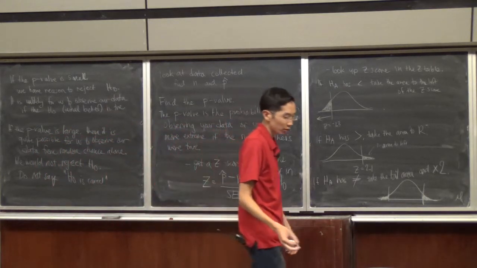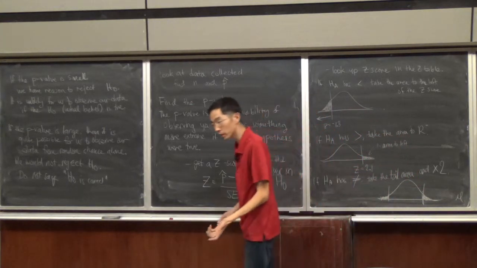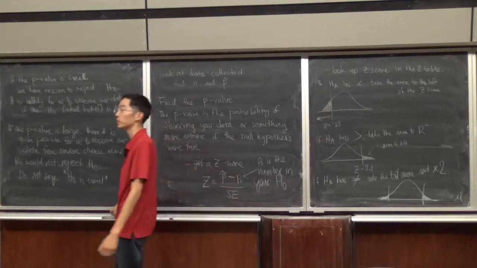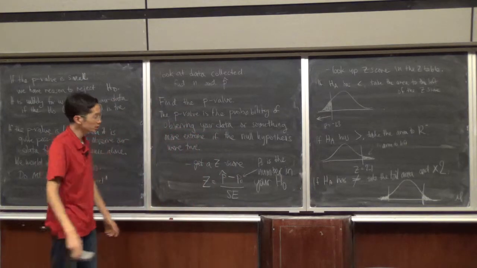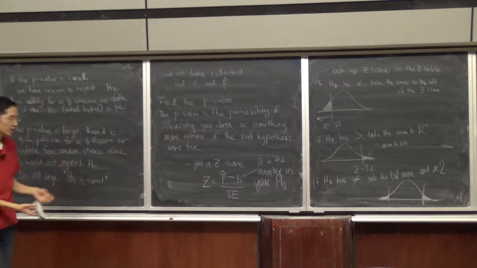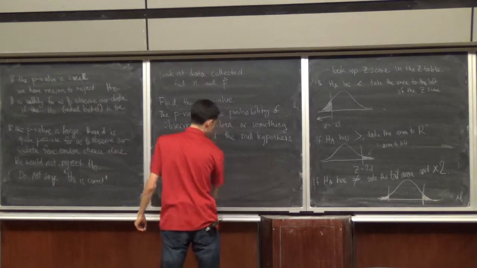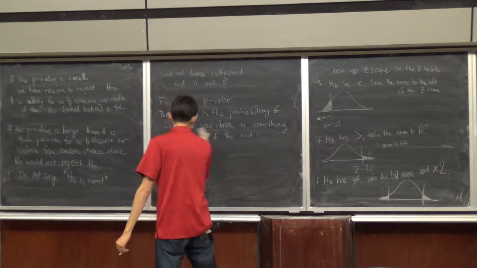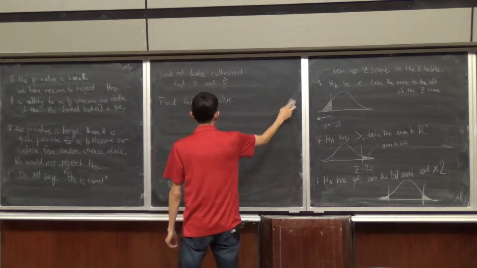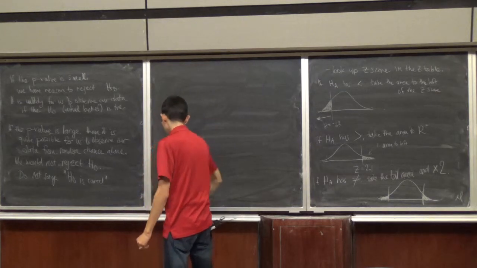Well, the truth is we have to decide when the p-value is large and when the p-value is small. A good rule of thumb, listen up, is that if the p-value is less than 5%, it's considered small, and if it's greater than 5%, it's considered large. But that is not the end-all be-all rule, and there is some wiggle room, okay? But that's our general rule of thumb. We have something called a significance level, called alpha.